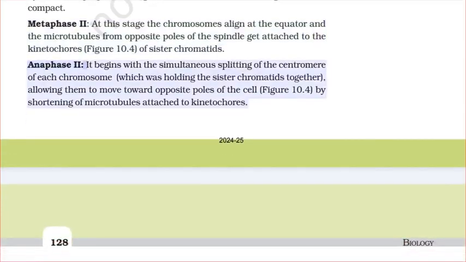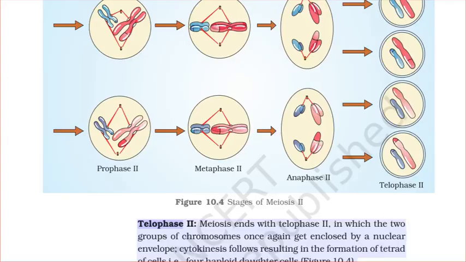Anaphase II. It begins with the simultaneous splitting of the centromere of each chromosome, which was holding the sister chromatids together, allowing them to move toward opposite poles of the cell, figure, by shortening of microtubules attached to kinetochores. Telophase II. Meiosis ends with telophase II, in which the two groups of chromosomes once again get enclosed by a nuclear envelope. Cytokinesis follows, resulting in the formation of tetrad of cells, i.e., 4 haploid daughter cells, figure.